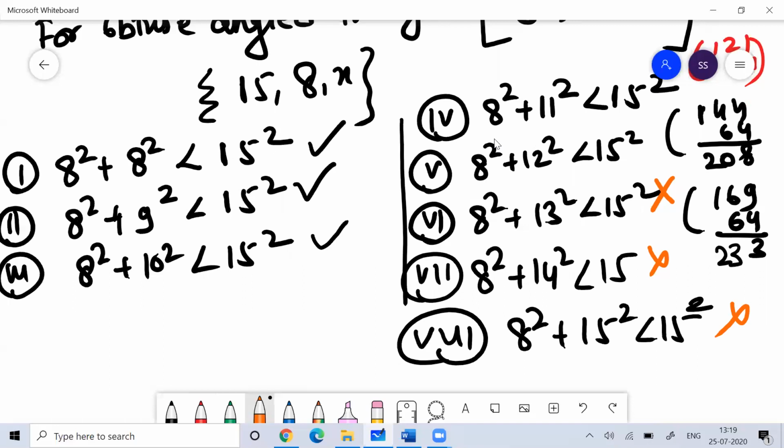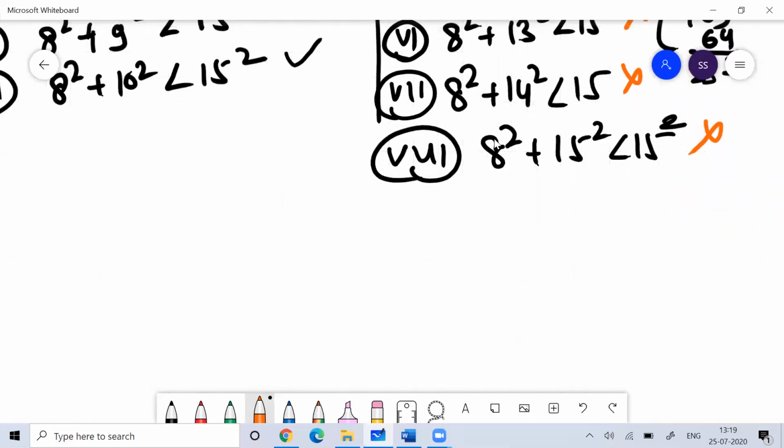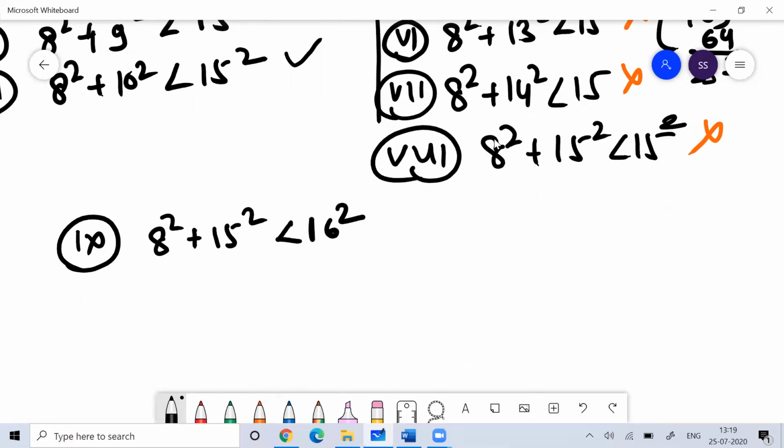Now, don't tell me to write 8 square plus 16 square. If I think beyond, I can use 8 square plus 15 square less than 16 square. You know Pythagoras theorem.